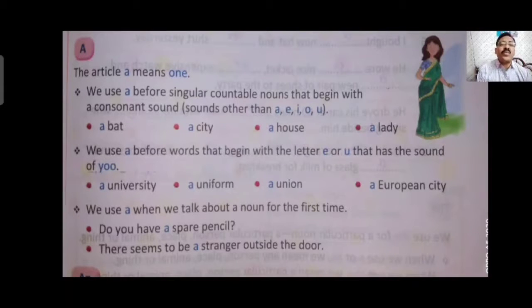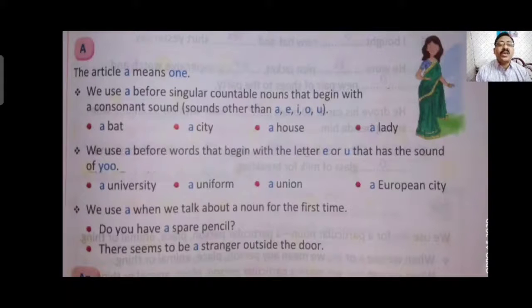We use a when we talk about a noun for the first time. Do you have a spare pencil? There seems to be a stranger outside the door. When we talk about any noun for the first time in a sentence, if it is singular, we generally use a before it.